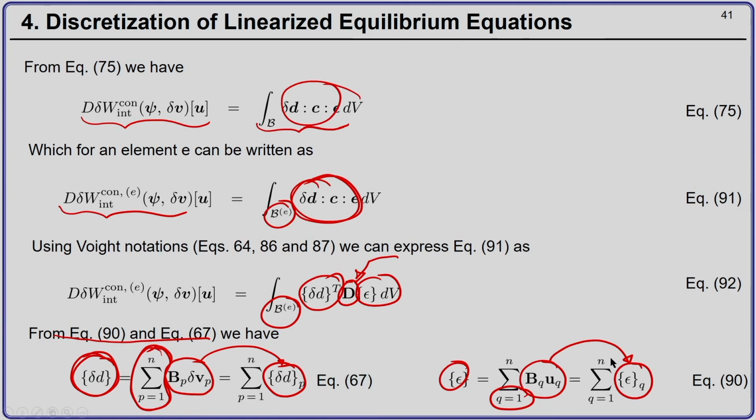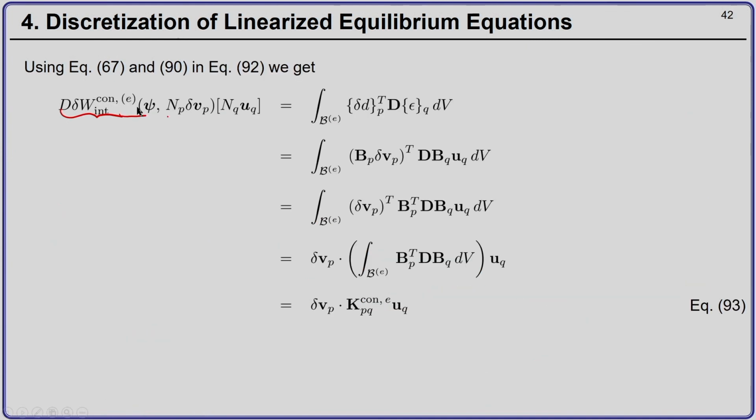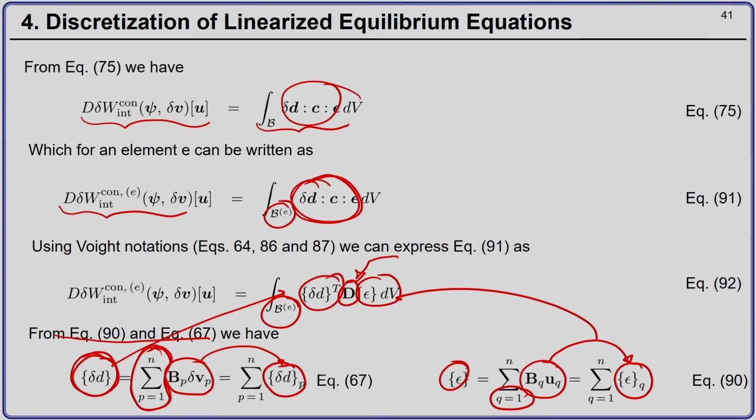Okay. Now, if I use these here, I can write the P and Q term as the integral of this integrand over the current volume of the element E. Okay. And now, del D P transpose from equation number 67 is nothing but BP del Vp transpose.